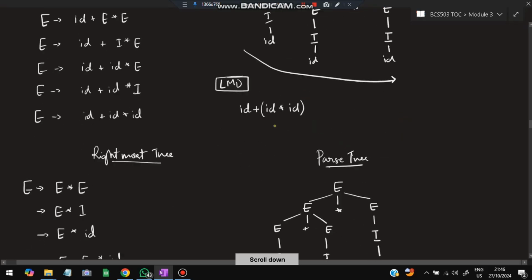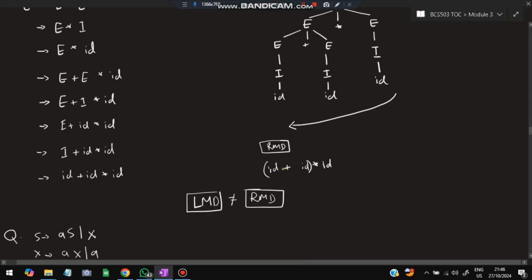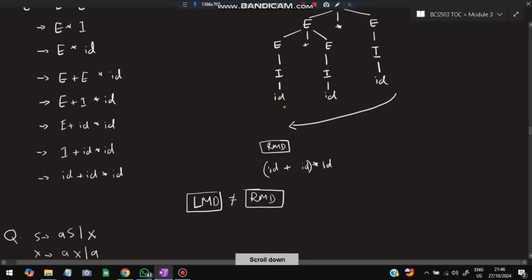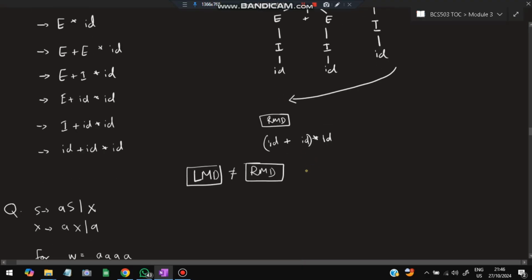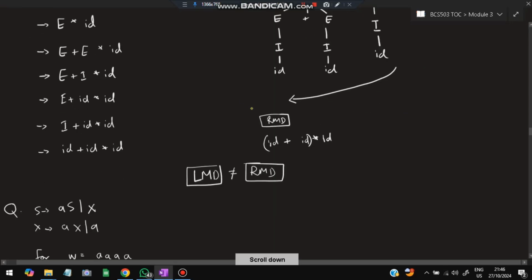This is LMD. RMD will be starting from the right. E star E will start from the right. First substitute this as ID, expand this one as plus, and then substitute it as IDs. So when you do it, take it from the right. When you take it from the right, this ID is multiplied by a sub branch here, which is having E plus E. So E plus E, or ID plus ID star ID. So this is the rightmost derivation. As you can see, the rightmost derivation and the leftmost derivation are not the same. Therefore, the grammar is ambiguous. This is how you prove whether it is ambiguous or not, and as well as the parse tree, you will make it in this way. So both the things are covered here. These two are interrelated topics.